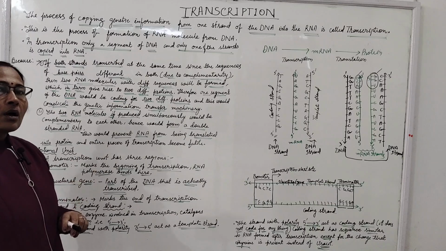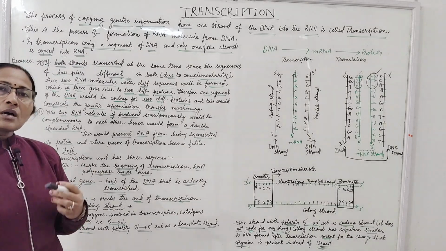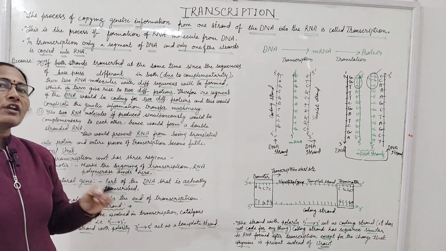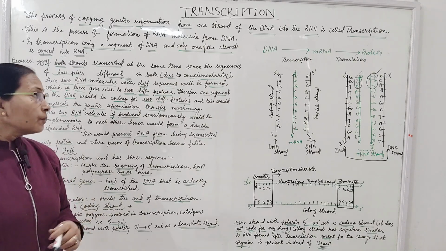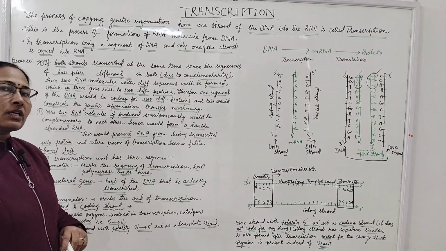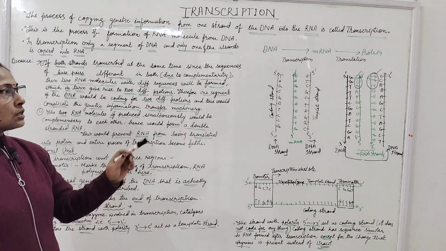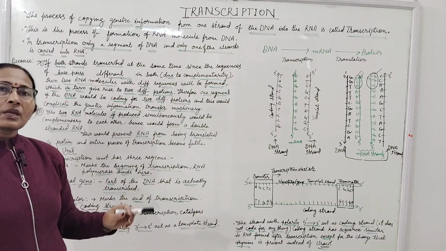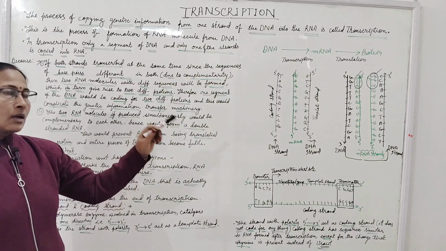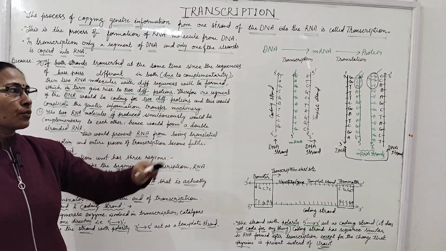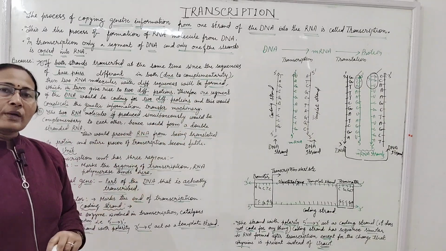Translation of the RNA to make the protein will be stopped. How? Both the RNA strands will be complementary to each other, because both are formed from the two different strands of the DNA. One is running from 3 dash to 5 dash, the other from 5 dash to 3 dash.